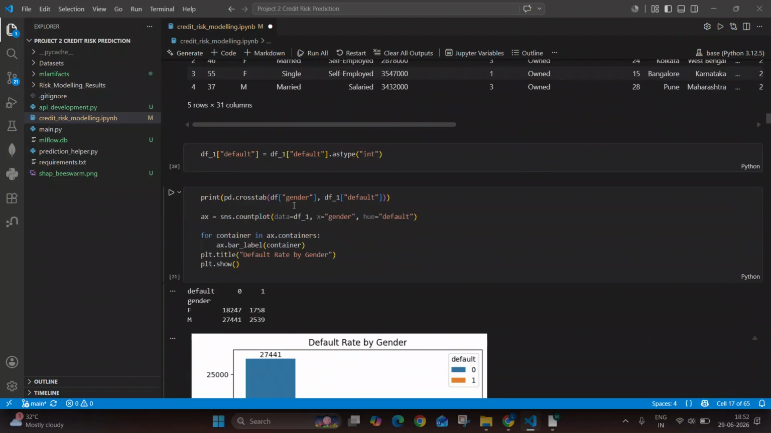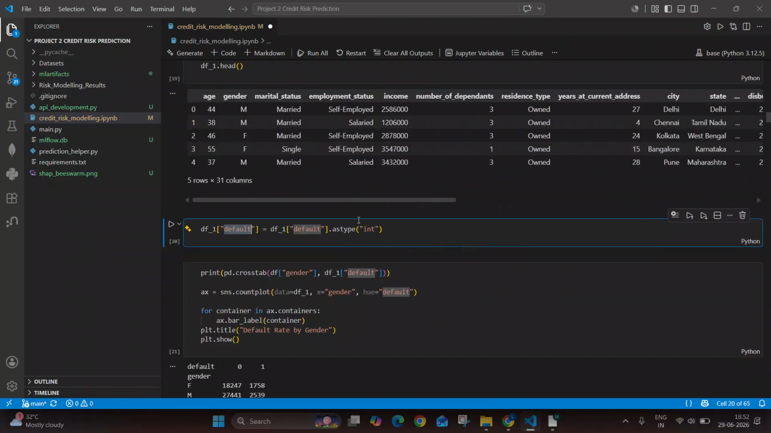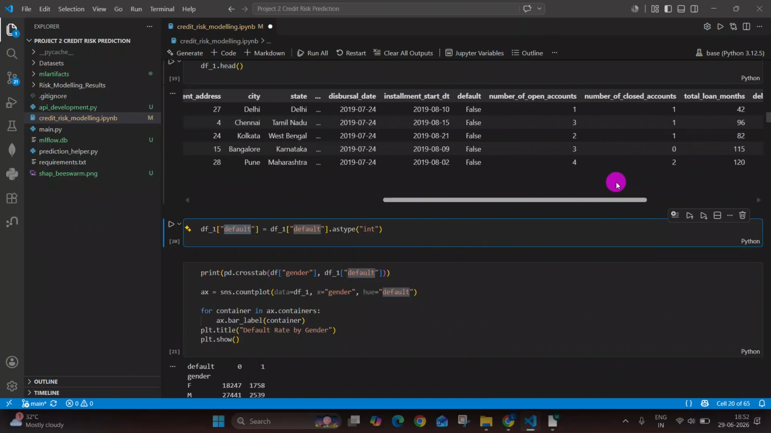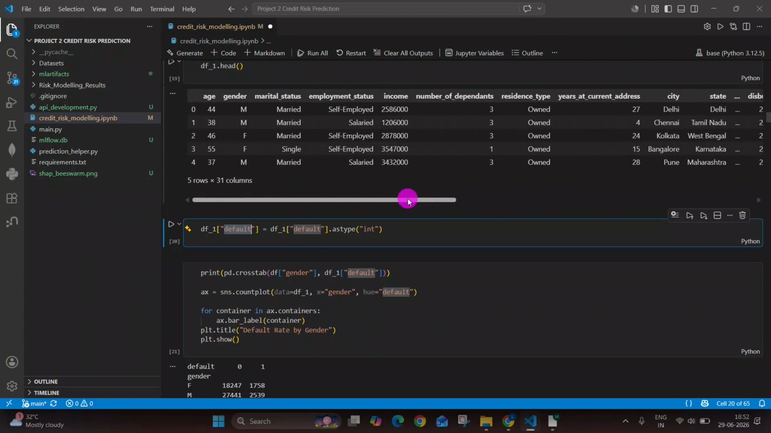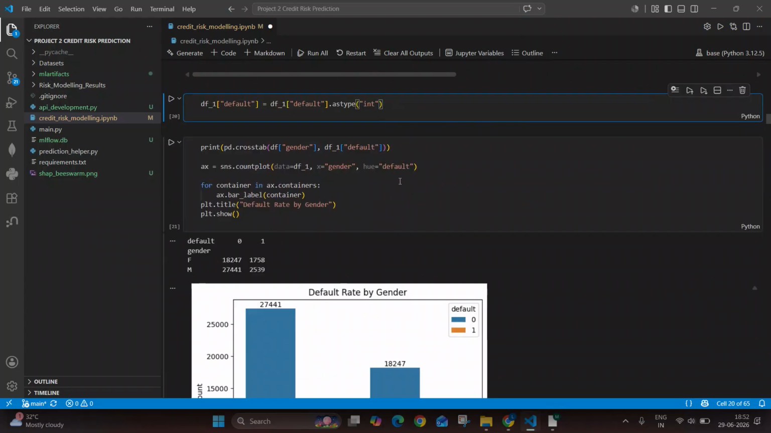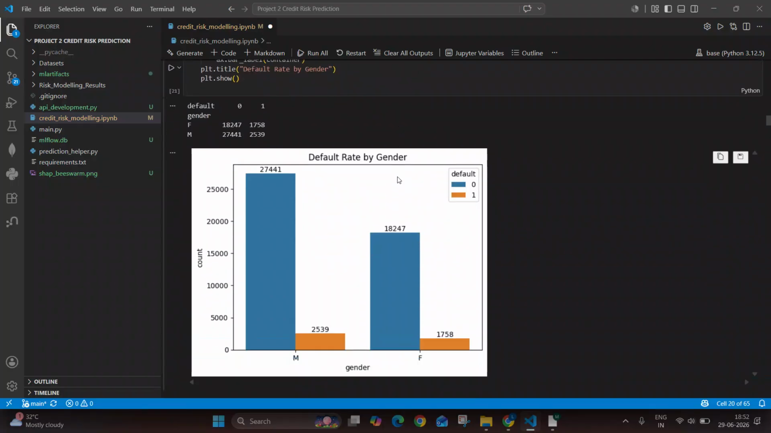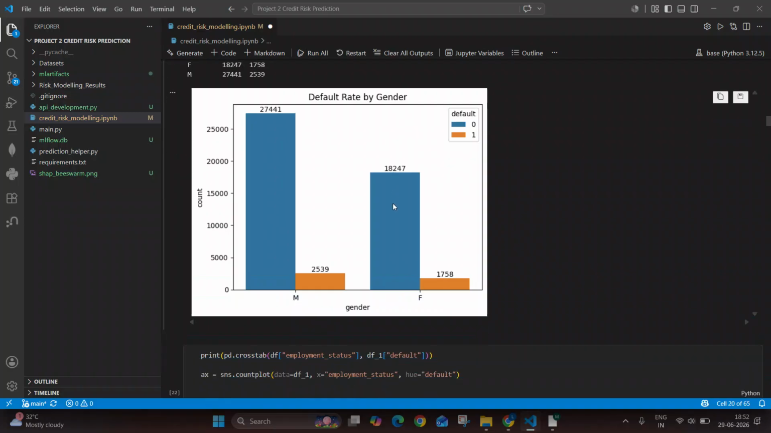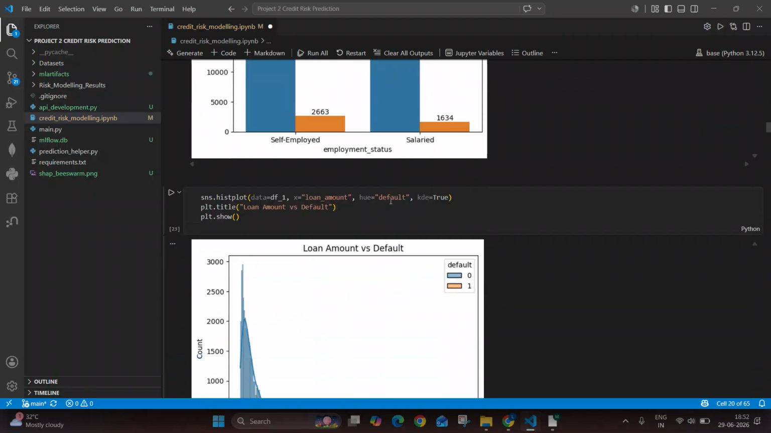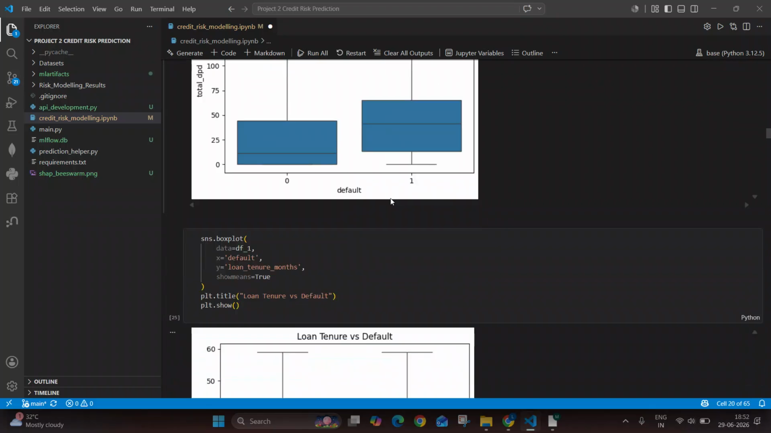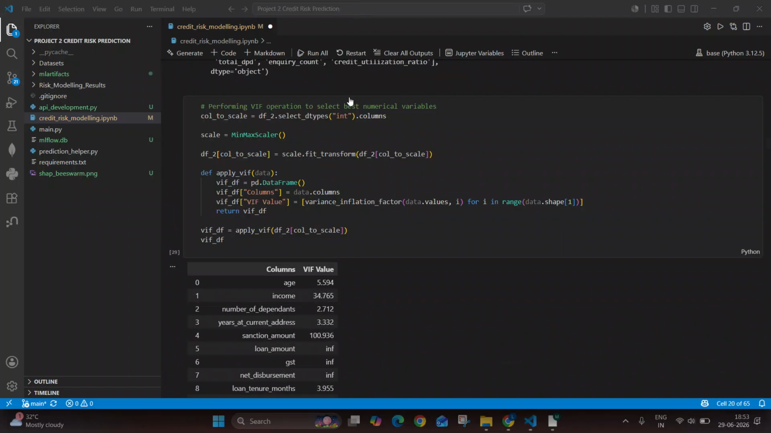Okay. Next, default is our categorical variable where it is present in the form of true and false. So we do not want it to be like that. So we just convert it into integer 0 and 1. Okay. Then we just perform certain basic exploratory data analysis. So these are the results.